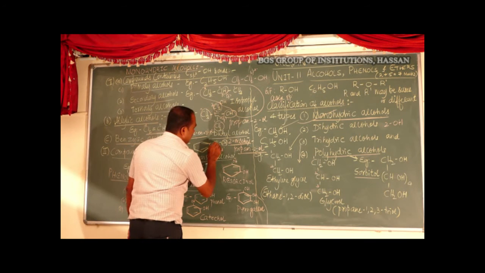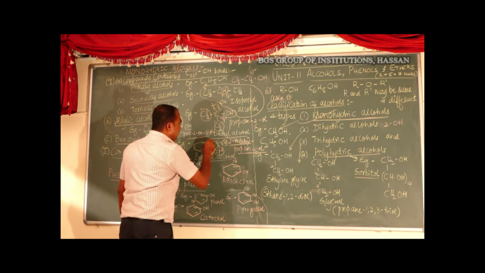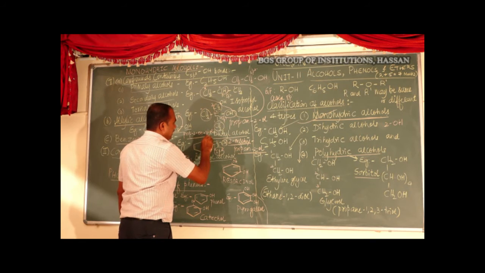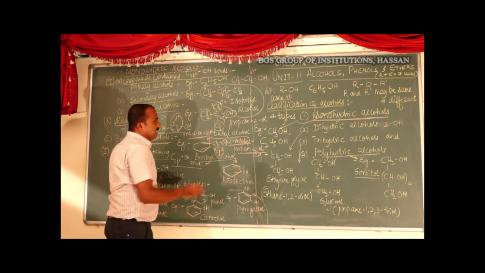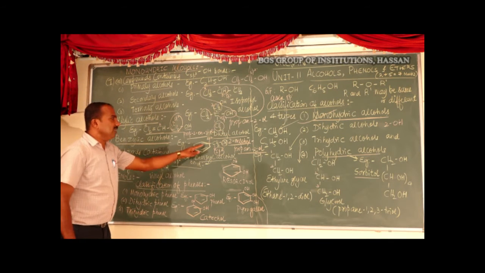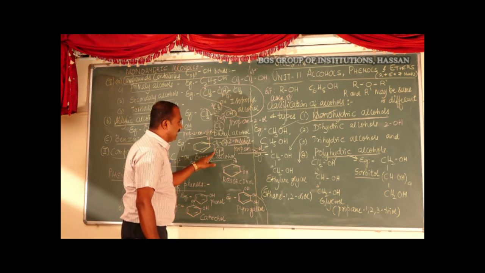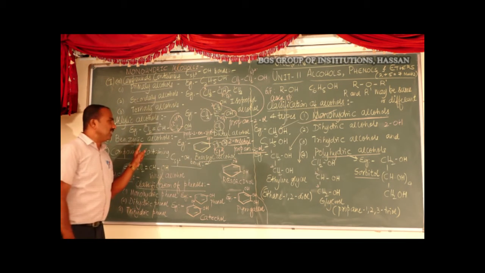You see here the carbon atom to which the OH group is attached is sp3 hybridized. This carbon atom in the benzene ring is sp2 hybridized because there is a double bond. Therefore this carbon atom is sp2 and this carbon atom is sp3.